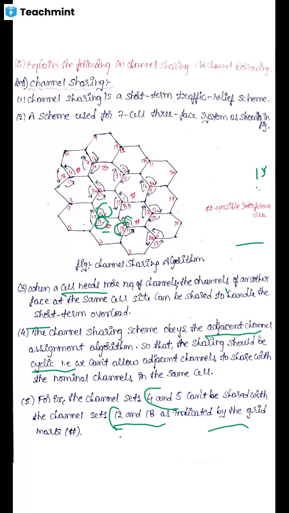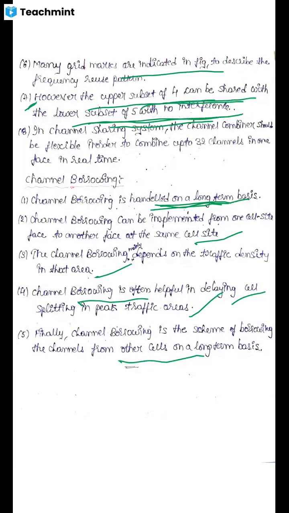To avoid this interference, it is indicated with the hash mark or grid mark. So to avoid interference, a frequency reuse pattern should be arranged and channel sharing should be followed over a long distance. A separation should be there between the sets. That is given in the seventh point.